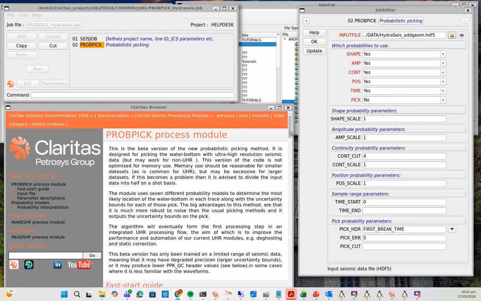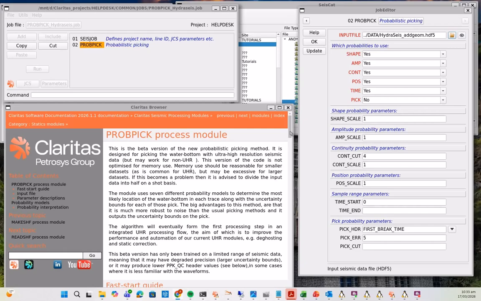Previously for UHR datasets, we were utilizing the first break picking algorithms incorporated in the SV application and the FBQC repick application to pick the water bottoms, which are required for the deghosting and COSA-statics modules that Claritest has. This was okay, but because it was an interactive process, it meant processing a large number of lines was more problematic than you'd want.